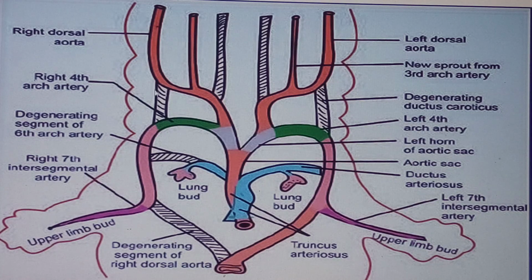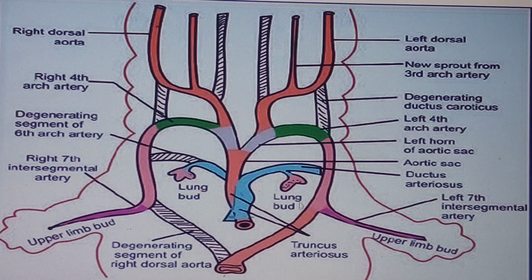Yes, it's going to the right side, to the posterior aspect, so we call it the right dorsal aorta. Similarly, from the left side, look at where my cursor is running. It's coming all the way from the cranial aspect. That's the left dorsal aorta coming downwards all the way. So I'm having the ventral aorta, which have fused to become the aortic sac, having the left and of course the right horns. Then I'm also having the right and of course the left dorsal aorta.